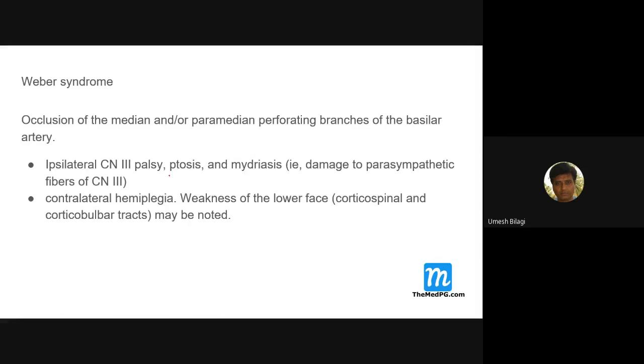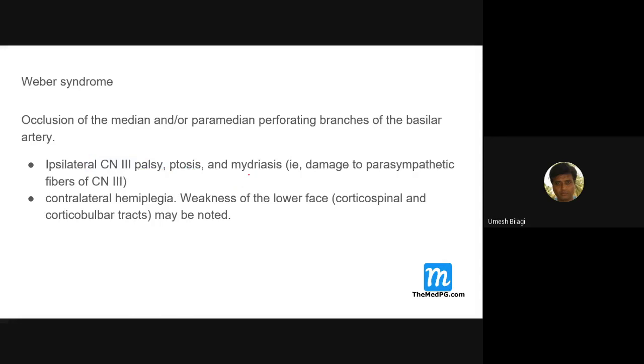So it will cause what? Third nerve palsy, ptosis, mydriasis, that is pupillary dilatation, because of the parasympathetic fibers, of course. So it is ipsilateral third nerve palsy with ptosis and pupillary dilatation.